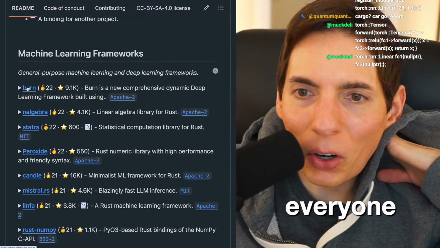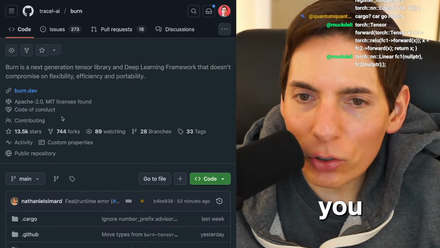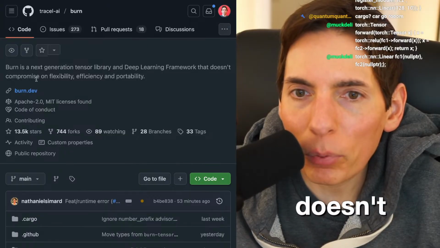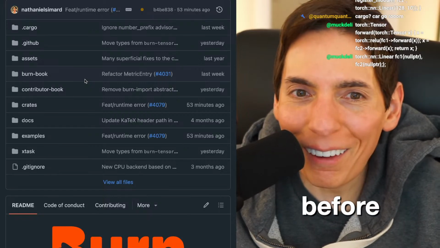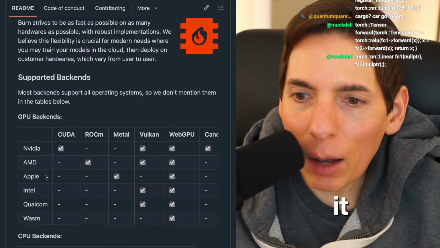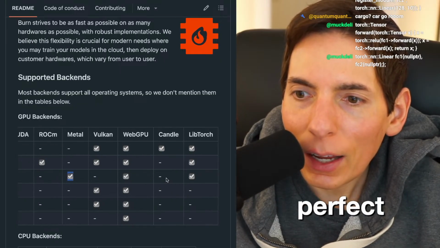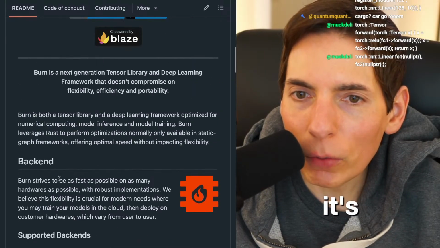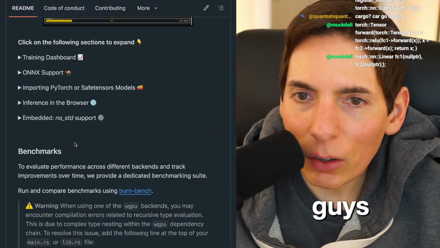Burn. Everyone likes Burn. And the name is good too. Let's try Burn. Hey, you guys, let's try Burn. Burn is a next-generation tensor library and deep learning framework that doesn't compromise on flexibility, efficiency, or portability. I feel like I've read that before. Let's do Burn. Does it have Apple? It does. All right, it's got the metal backend. Perfect. And it also has libtorch. All right. So let's do it. It's got everything we want. Let's learn some Burn, you guys. Let's see how it works.